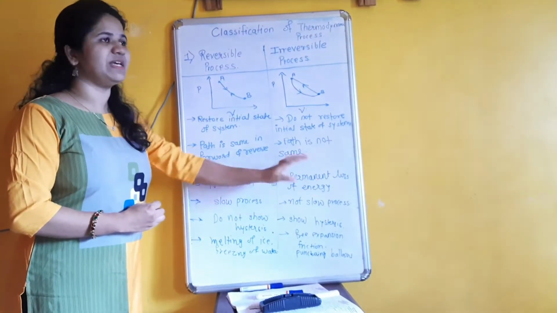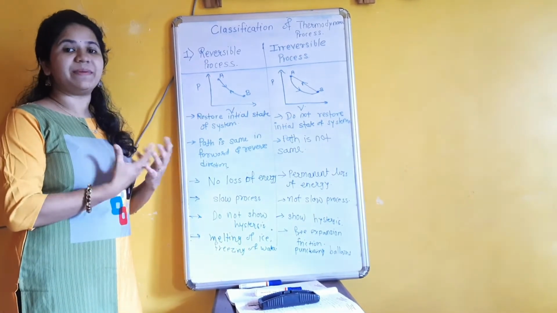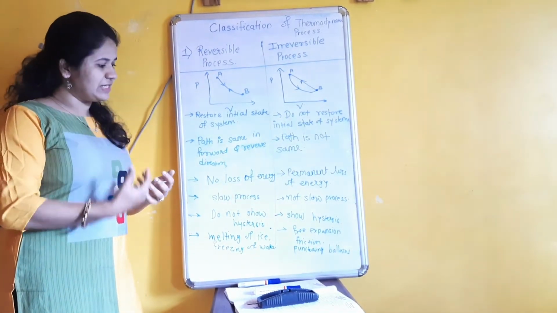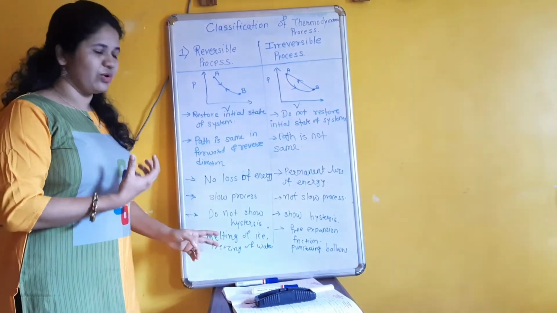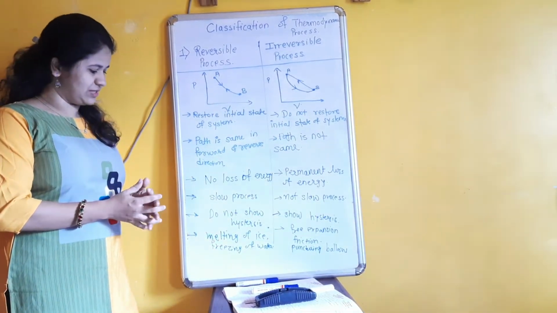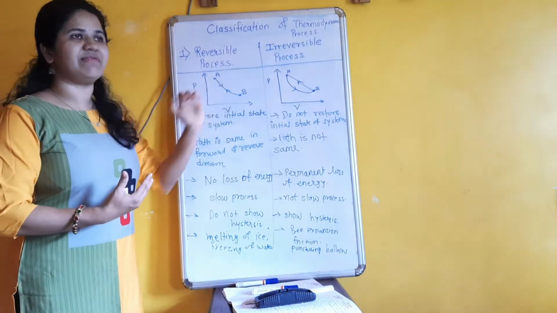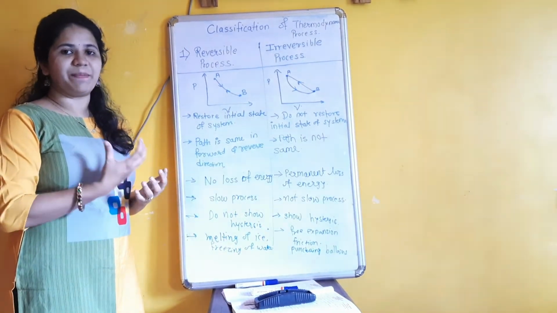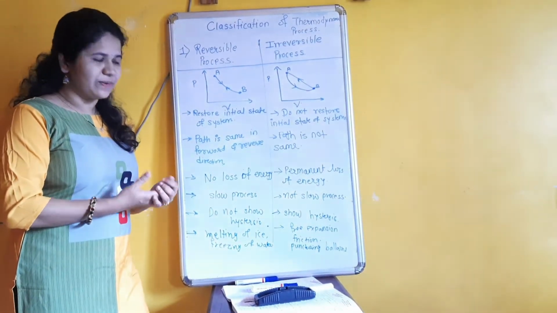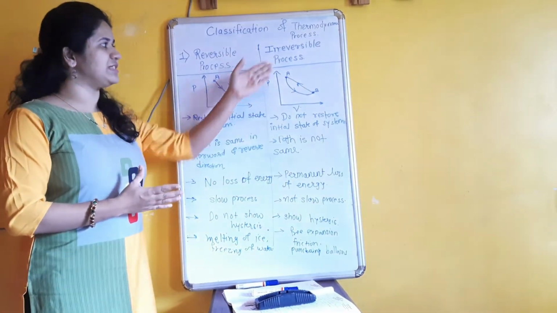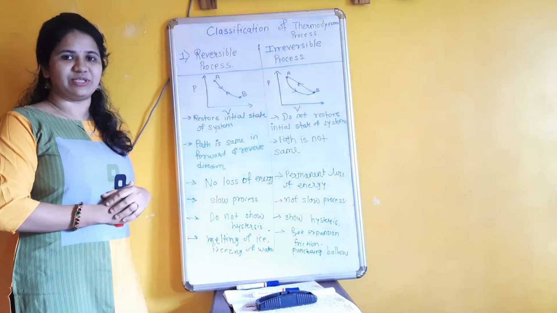But in case of the irreversible process, there is a permanent loss of energy, and hysteresis shows in the curve. It is not a slow process. Examples of irreversible processes are puncturing of a tire, friction, viscous force, and free expansion.